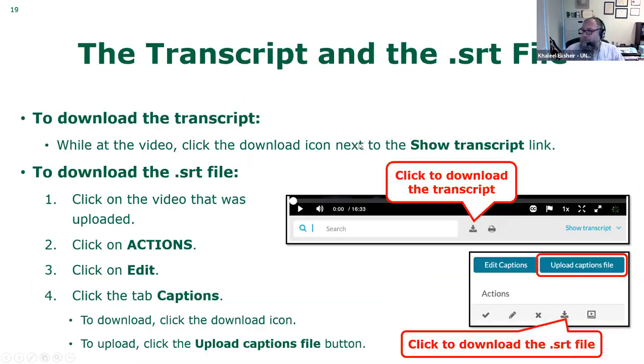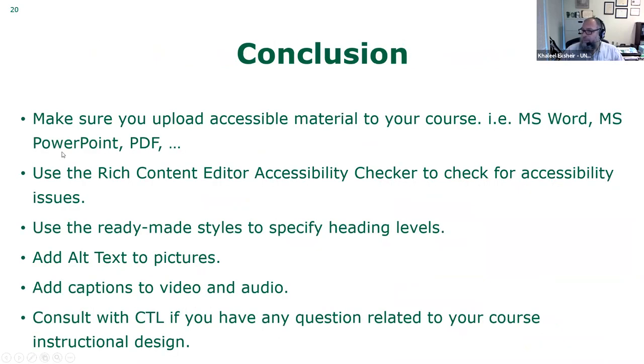So I'd like to conclude here. Make sure that you upload accessible material to your course, whether it is a Microsoft Word or PowerPoint or PDF file. Use the rich content editor accessibility checker, which is a small icon beneath, to check within the page. Also use the accessibility checker that comes for the whole course. You do it. It is called You Do It.